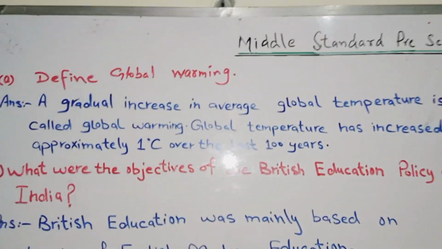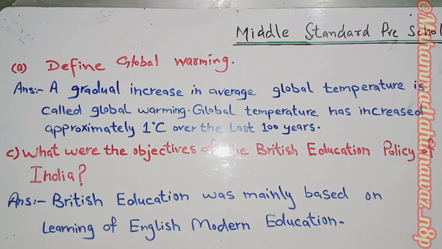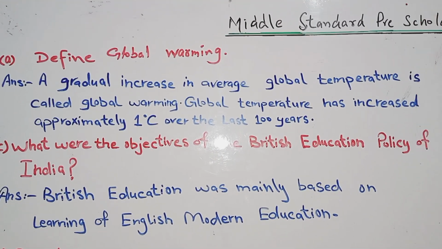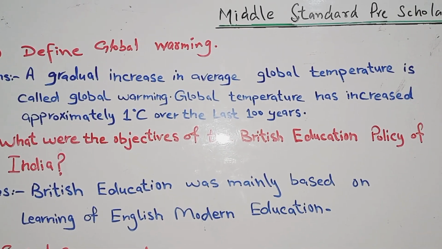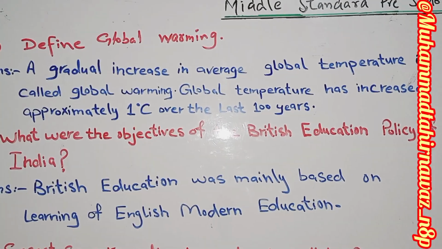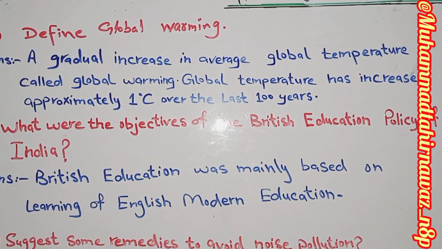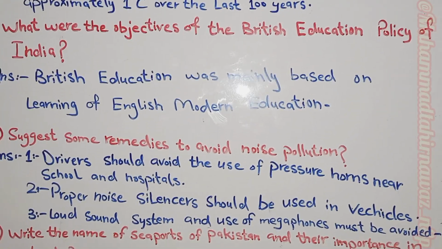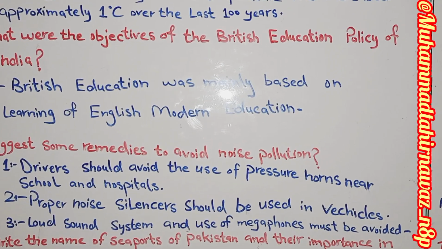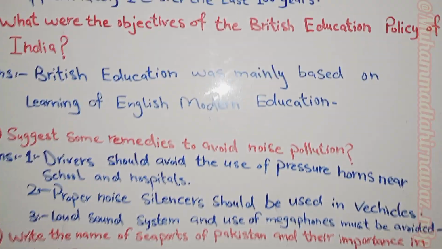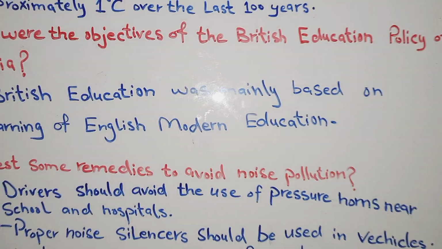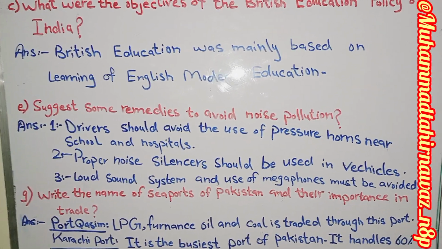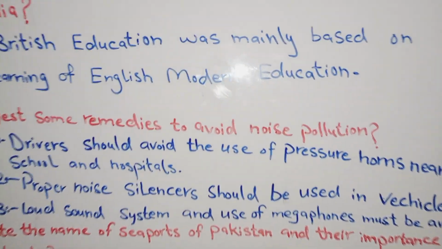Next question, global warming. A gradual increase in average global temperature is called global warming. Global temperature has increased approximately 1 degree centigrade over the last 100 years. What were the objectives of the British education policy in India? British education was mainly based on learning English and modern education.